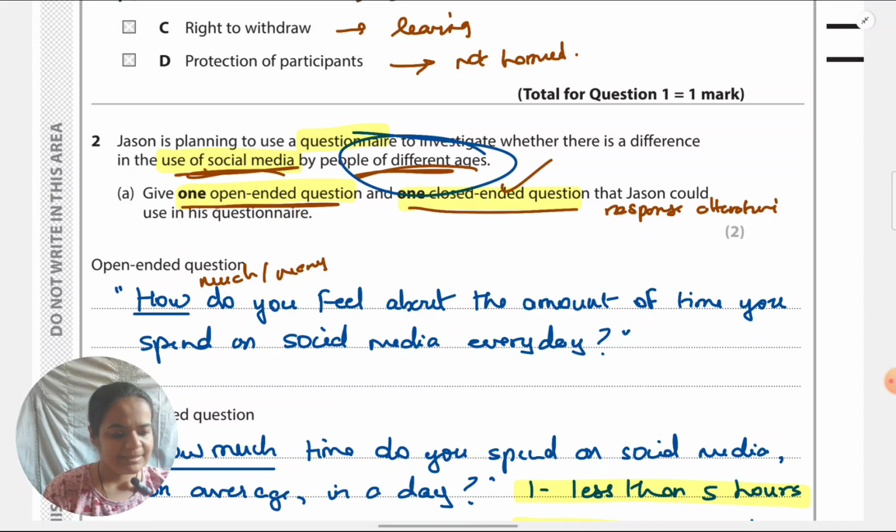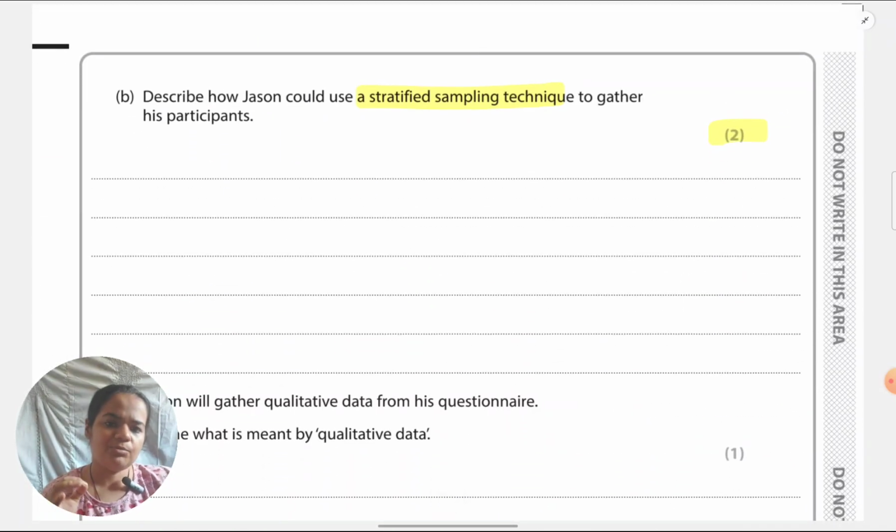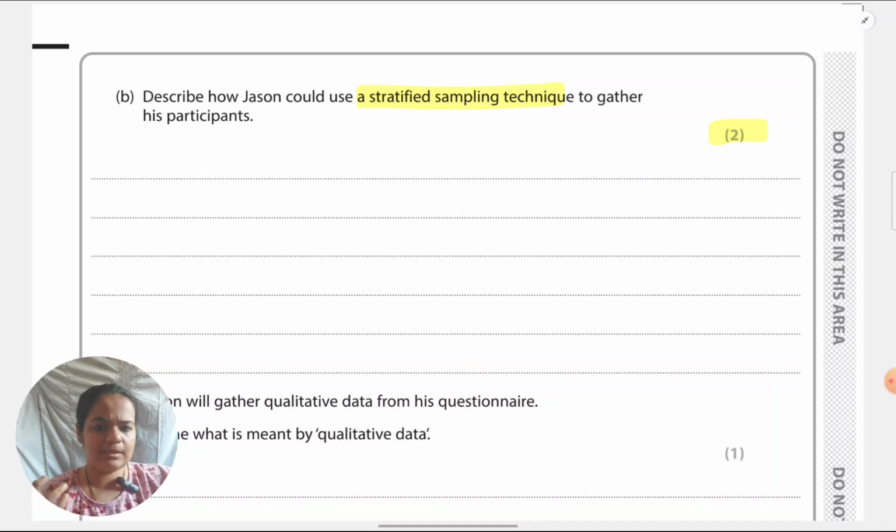Before writing the answer, let's consider what have to be the points in the answer. It's just for 2 marks. So 1 point definitely should be about which ages are forming the strata. For example, you could take something as broad as less than 18, maybe to indicate teenagers, or less than 19 and more than 19 to indicate adults. So say you're having something like teenagers versus adults, or it could be even finer than that. So say children less than 10 years, little older children 10 to 15 years, later teenagers 15 to 19 years. Depends on you which age groups you want to take.